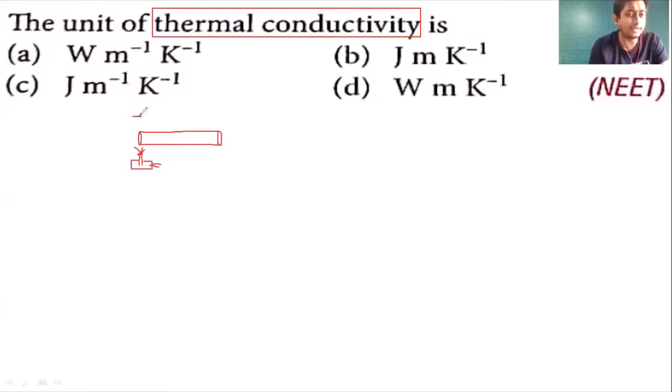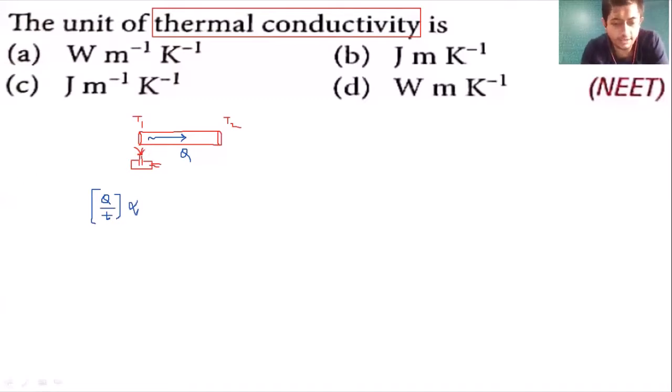So we can say that the temperature of this end is quite high, T1, and the right side end will have a lower temperature, T2. So what will happen is the heat energy will start to flow from high temperature to low temperature. That is, heat energy will flow from T1 to T2. Right. Now we have seen that the rate of flow of heat energy, the rate at which the heat energy flows, I'll write it for you.